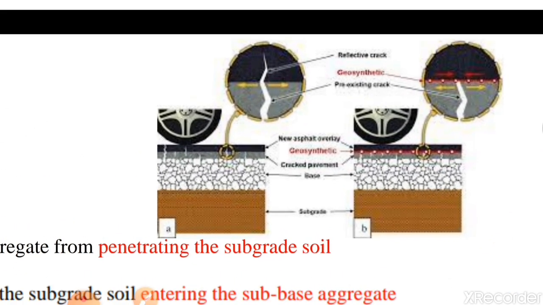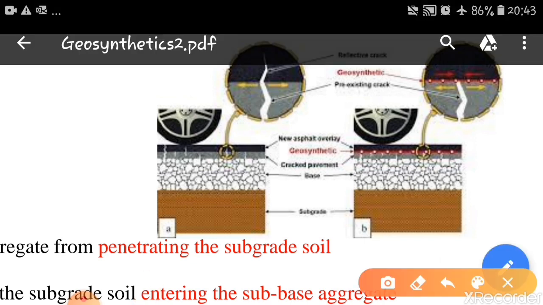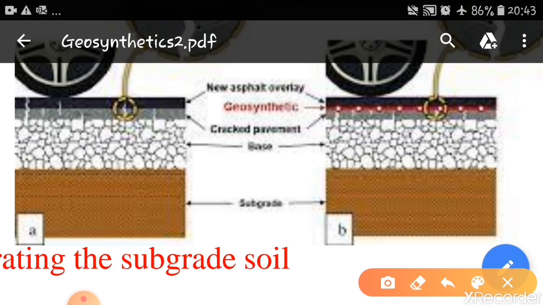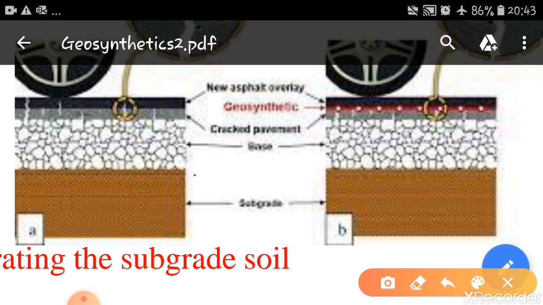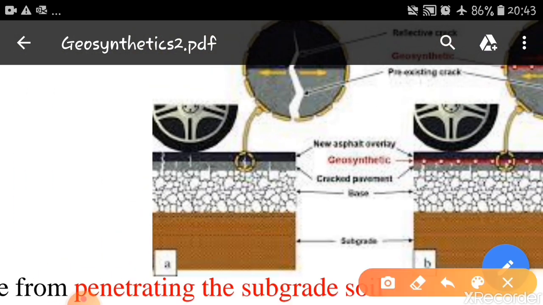We can see this diagram here. It shows how we can place the geosynthetics. One is, we can use them as a separator. We can use them inside the pavements, and we can use them here, you can see here, below the pavements as a geosynthetic. So these are all applications of geosynthetics in case of paved roads.